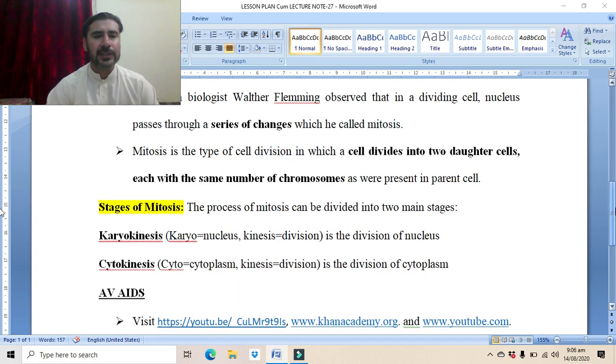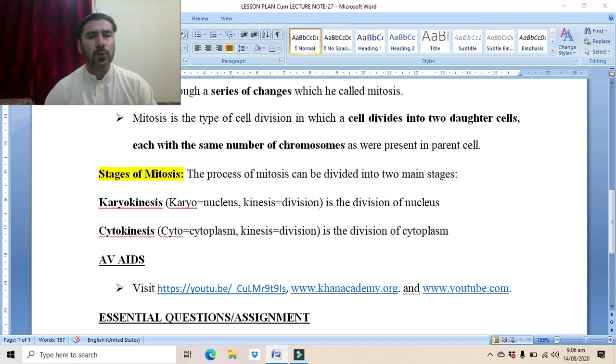Now, stages of mitosis. The process of mitosis can be divided into two broad stages. One is karyokinesis and the second is cytokinesis. Karyokinesis: karyo means nucleus and kinesis means division. So karyokinesis is basically the division of the nucleus. In the mitosis process, in the first main stage, karyokinesis, first the nucleus will be divided into two. One nucleus will be divided into two nuclei.